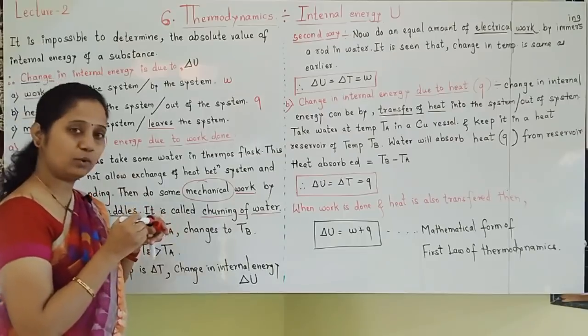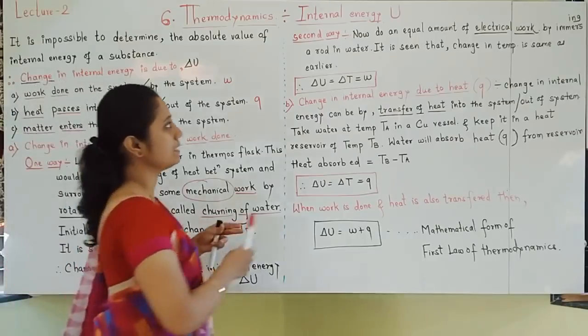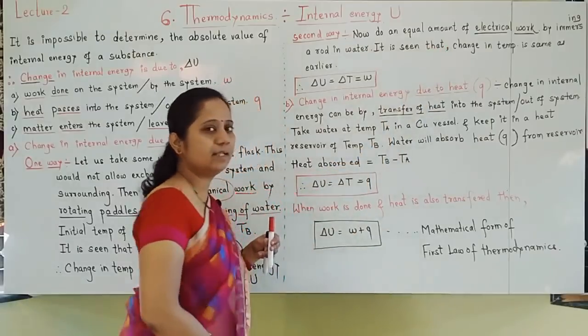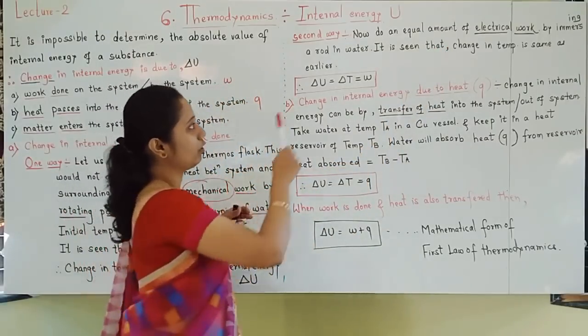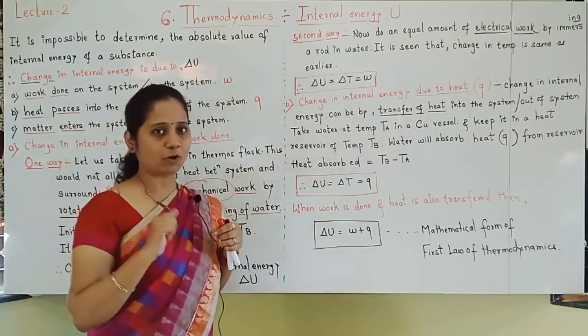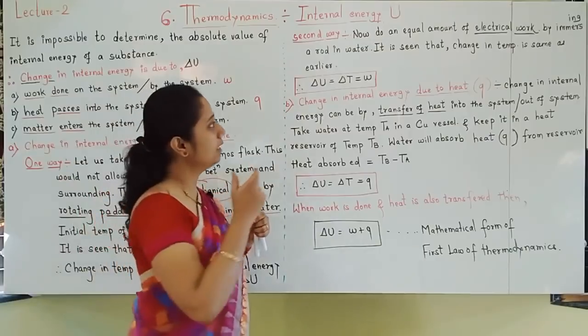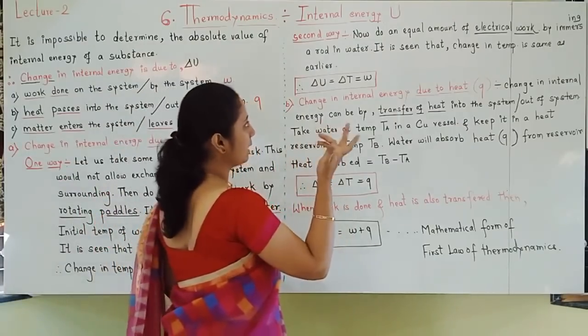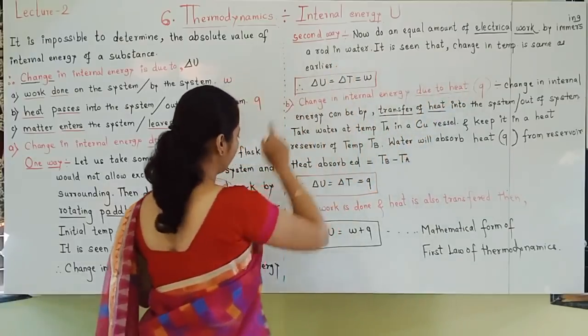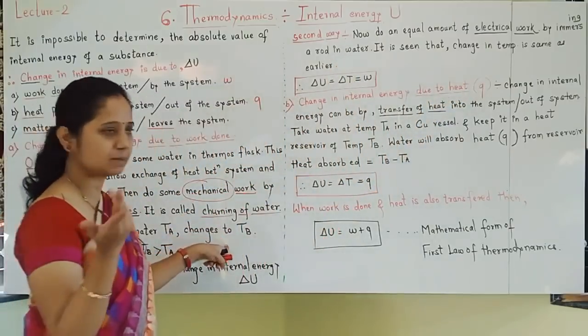What is the second way? Do electrical work. Now do an equal amount of electrical work. How is it done? By immersing a rod in water. Then current is passed, and the temperature of water increases. It is seen that the change in temperature is the same as earlier.